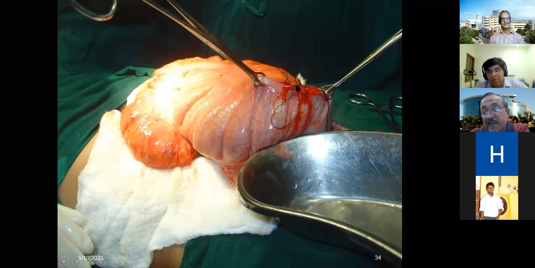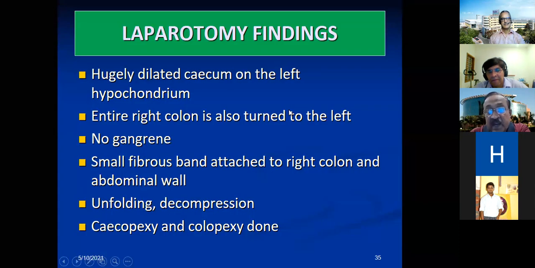Through the same incision, first I decompressed the entire ascending colon, put a purse string and closed that, and divided that band. I brought the cecum and ascending colon to the right side. The entire right colon was turned to the left, with no gangrene, just a fibrous band. So what I did was unfolding, decompression, and a cecopexy and colopexy.